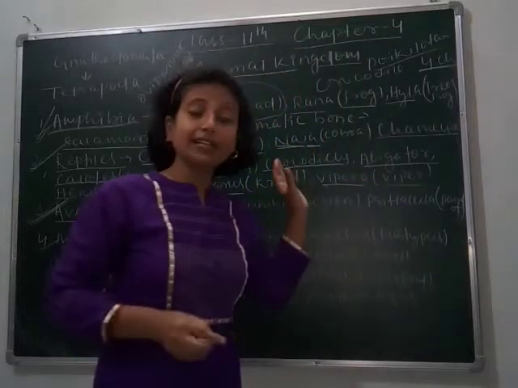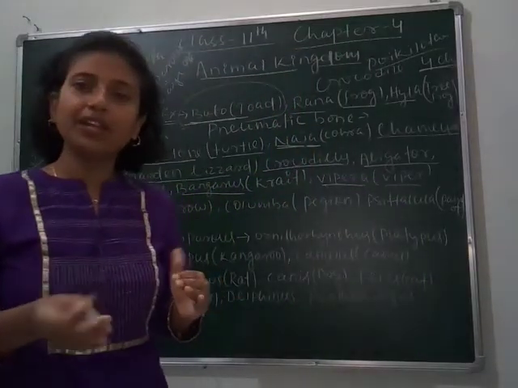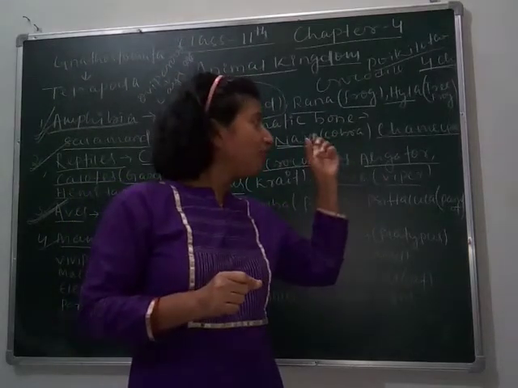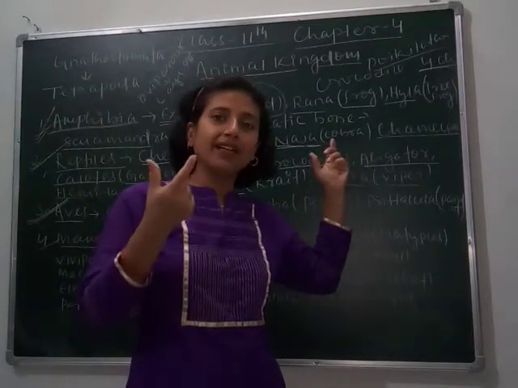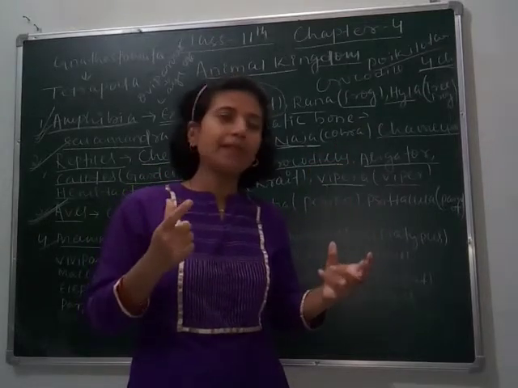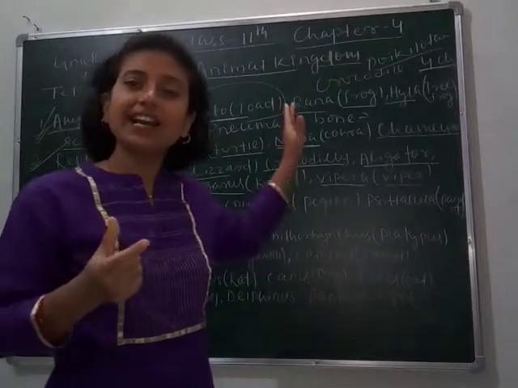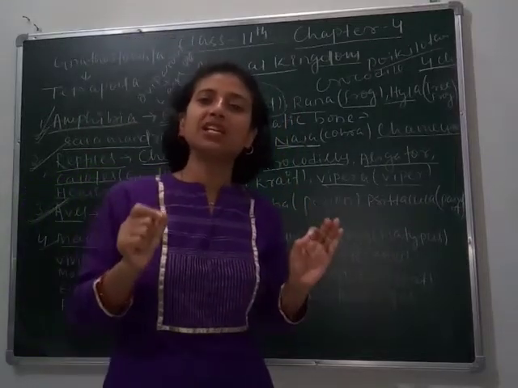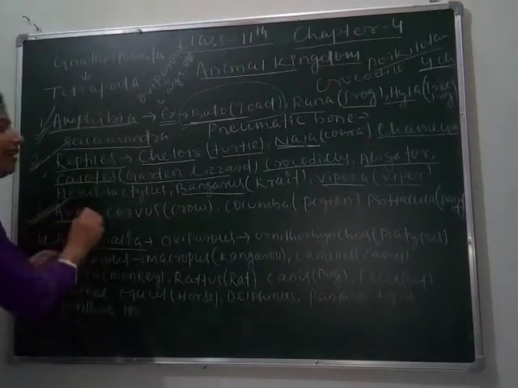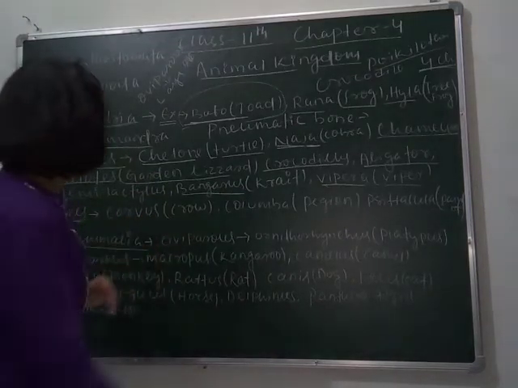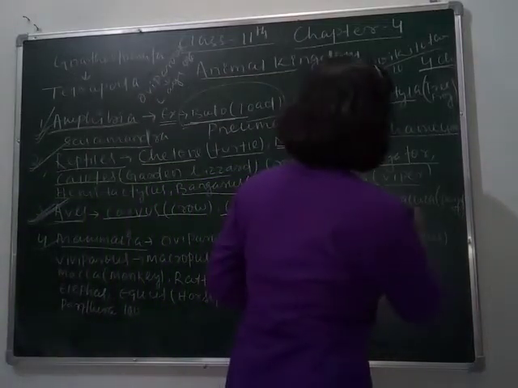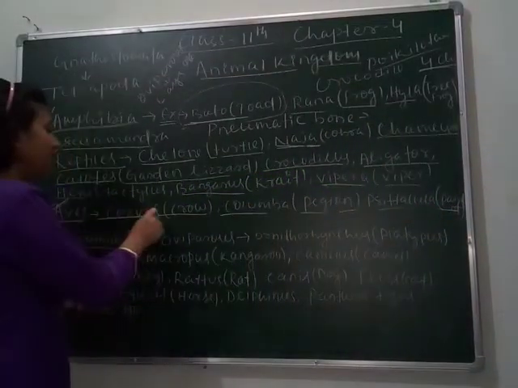So they are the characters. They have a streamlined body. They have eyelids. They have oil glands. Again they have pneumatic bones. They bear feathers for flying. So they are the basic common characters. They are also oviparous, means they lay eggs. Means all the species of Aves lay eggs, and